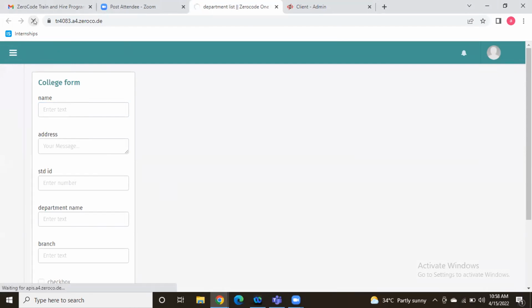Go to applications in the development kit.